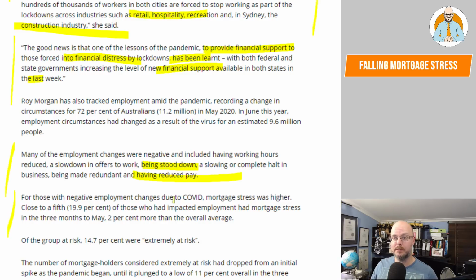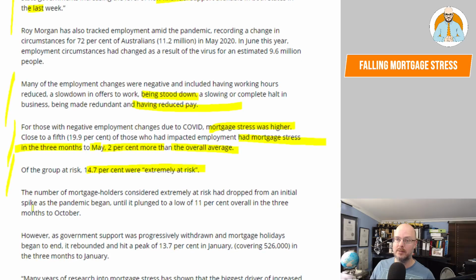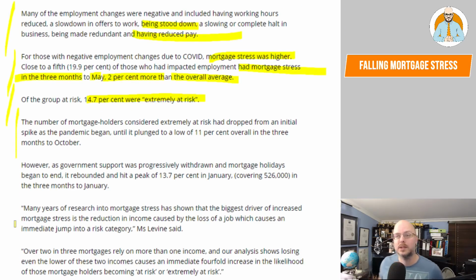For those with negative employment changes due to COVID, mortgage stress was higher. Well, that makes a lot of sense. Close to a fifth, 19.9% of those who had been impacted in employment, had mortgage stress in the 3 months to May, 2 months more than the overall average. Of the groups at risk, 14.7% were extremely at risk. The number of mortgage holders considered extremely at risk had dropped from an initial spike as the pandemic began until it plunged to a low of 11% overall in the 3 months to October.